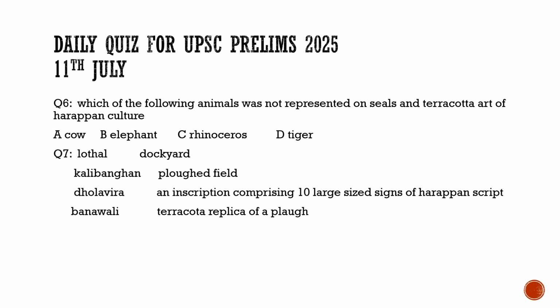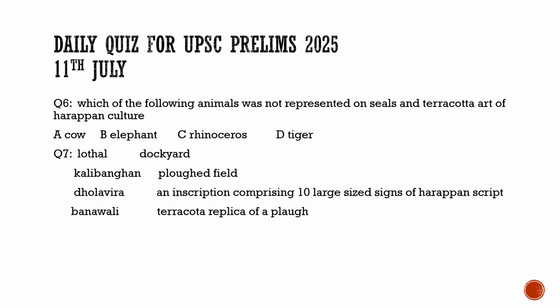Now question number 7 with respect to the Indus Valley civilization itself. Here it gives us some sites and why they are famous. For example, Lothal, the famous dockyard, Kalibangan, plowed field, Dholavira, an inscription comprising 10 large-sized signs of Harappan script, and then Banawali, the terracotta replica of a plow. So I had matched all of them correctly. If you remember such questions, I matched them correctly so as to avoid the confusion.